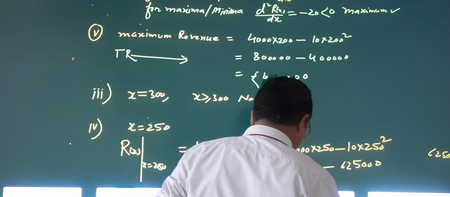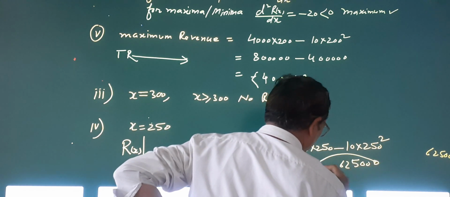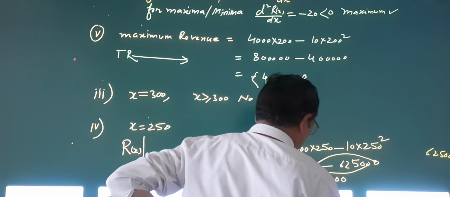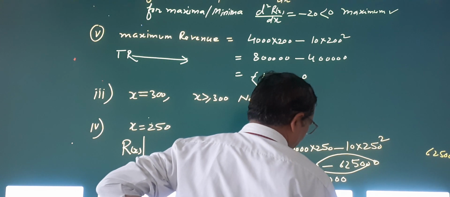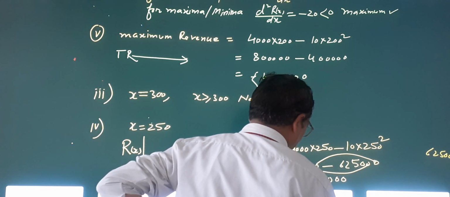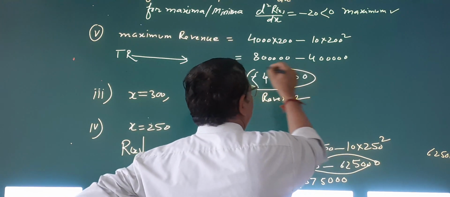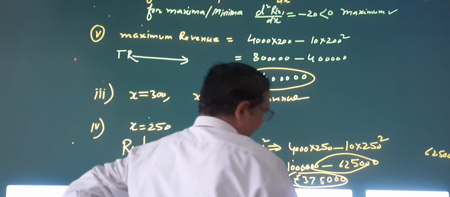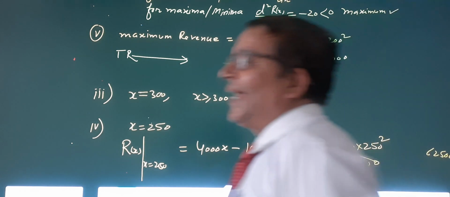So what will be the result? The 3 zeros come straight down. Then borrowing from the 10 gives 5, from 9 gives 7, and from 9 minus 6 gives 3. It is 375. The revenue is in rupees, so you put rupees on it: rupees 375,000 will be the maximum revenue when x is charged as rupees 250. Yes, it is 250.